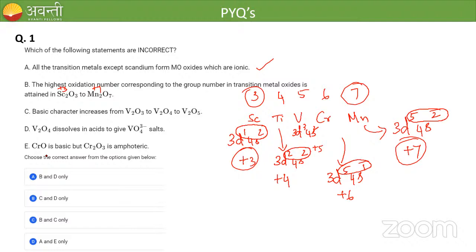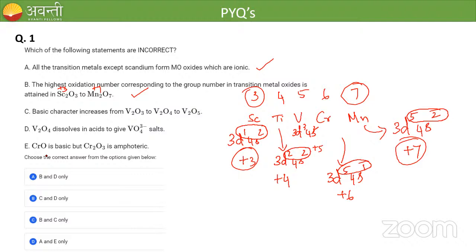From iron onwards, the highest oxidation number is not equal to the group number. We have discussed this in the class, right? Early transition elements have the highest oxidation number corresponding to the number of electrons present in their outermost shells, which is nothing but the group number. So statement B is also correct.